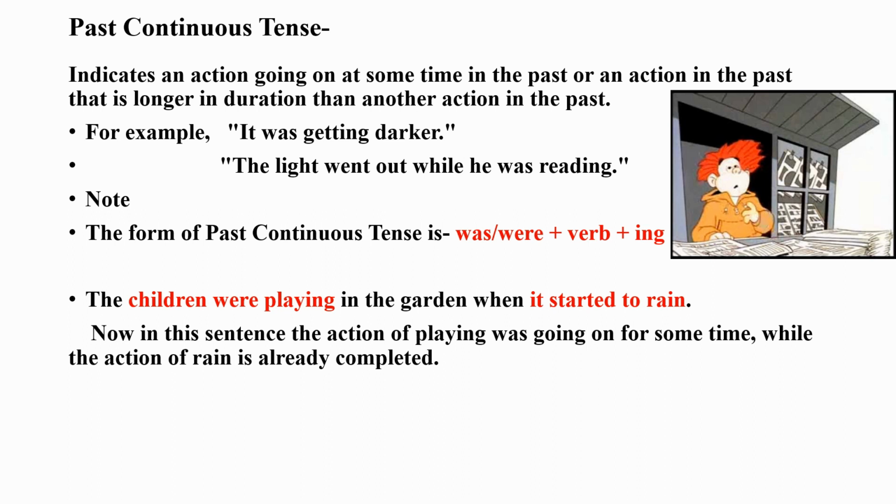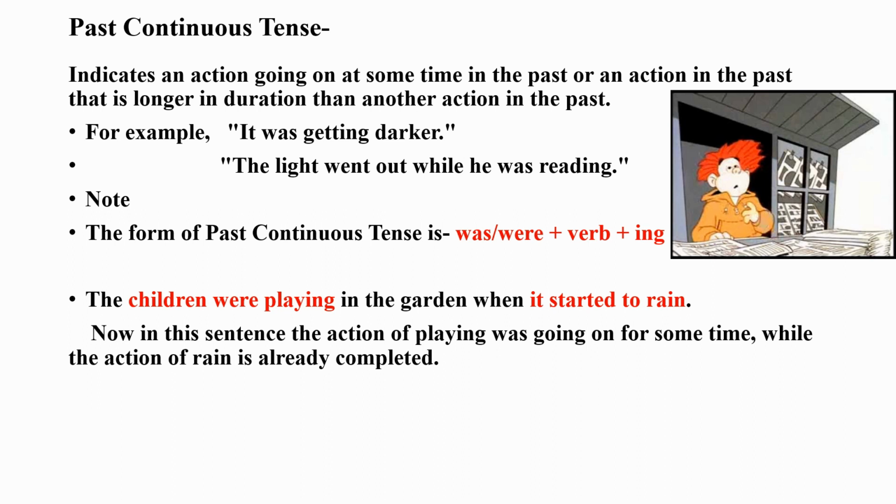Note, the form of past continuous tense is was or were plus verb plus ing. The simple past tense is used when we are talking about an action that happened in the past, while the past continuous tense is used when we are talking about an action that continued for some time in the past. For example, in this sentence, the children were playing in the garden when it started to rain.